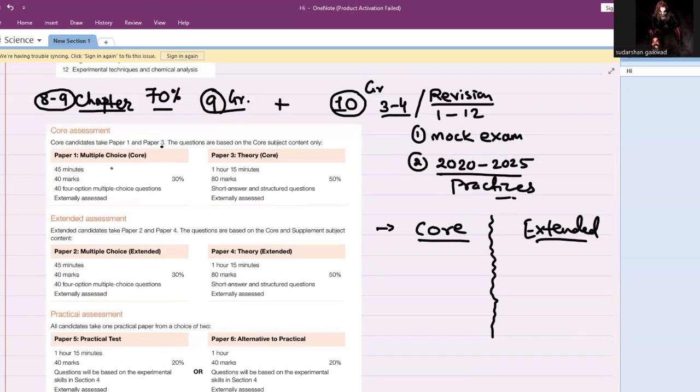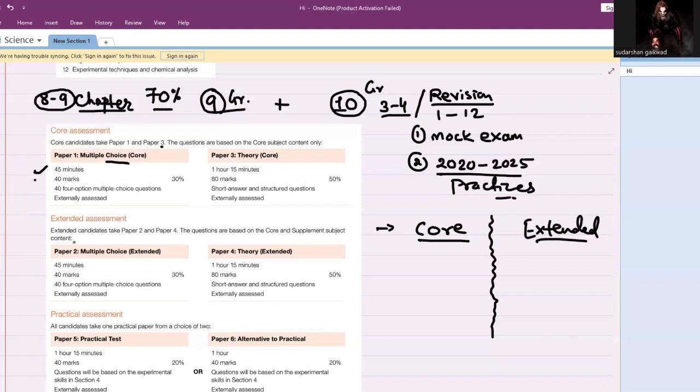Okay, paper 1 is your multiple choice question paper, with a duration of 45 minutes. The paper is for 40 marks, and there are 4 options for each question, one of which is right. So basically here it is 40 marks, 45 minutes.